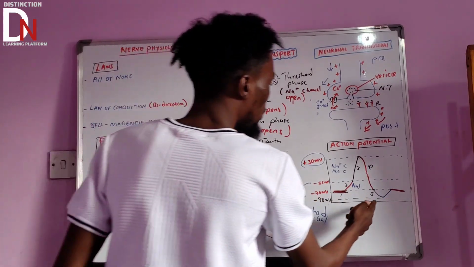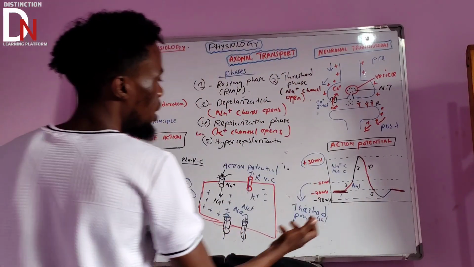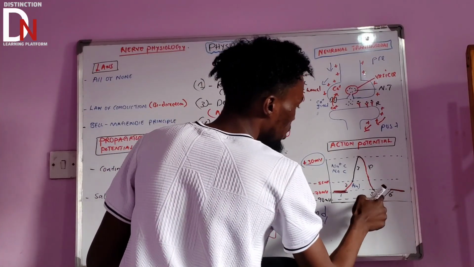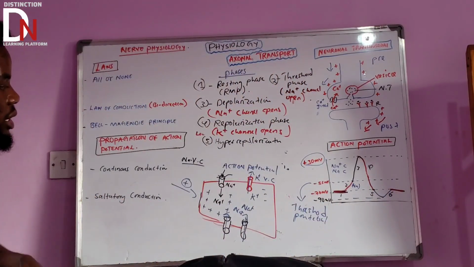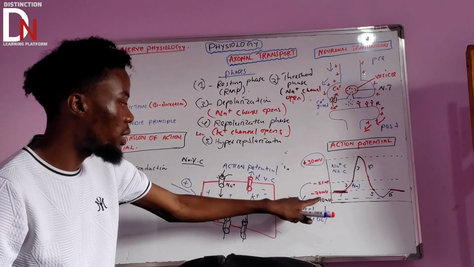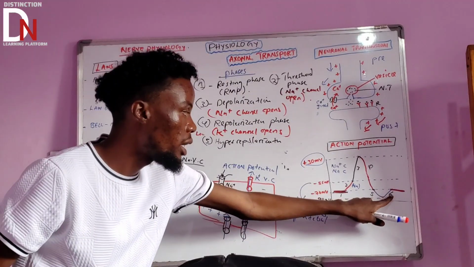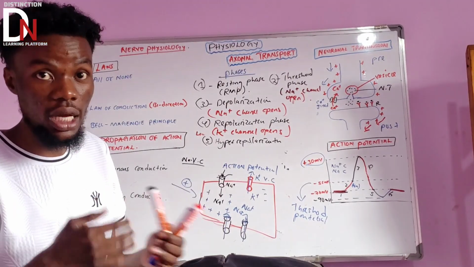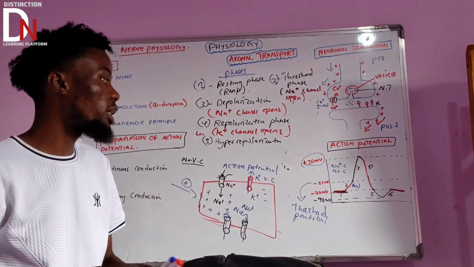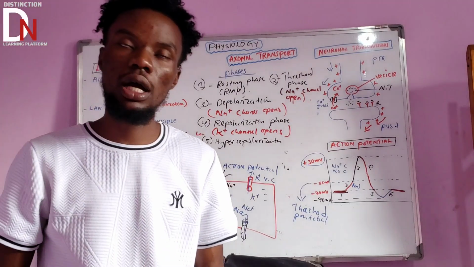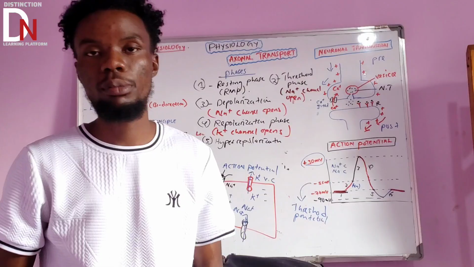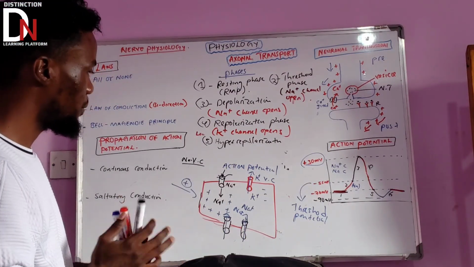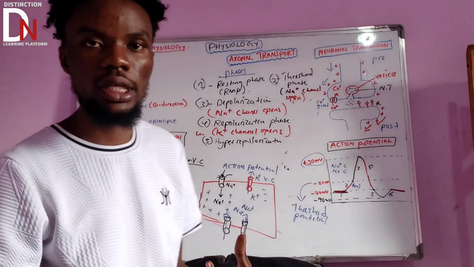Then the last one is going back to the normal state. How? Because here on number 6, that's where the -90 millivolts will go back to the -70. Why here? It is because of the sodium potassium ATPase. They are now active, so they are working. They will make sure the action potential goes back to the resting membrane potential. Okay, it's a lot. So that's all about the action potential. You need to understand about it, okay?